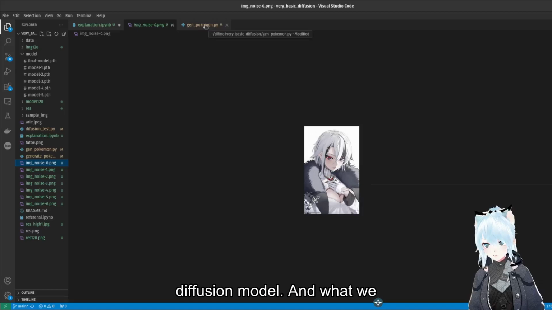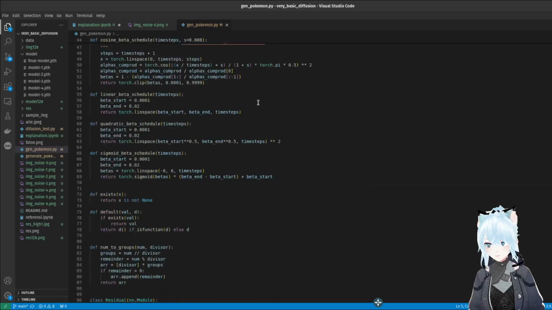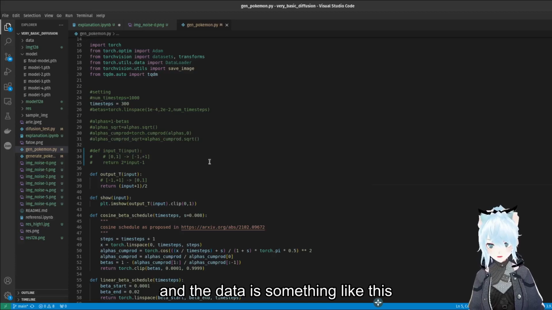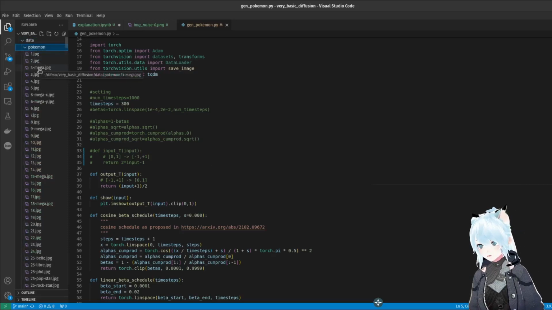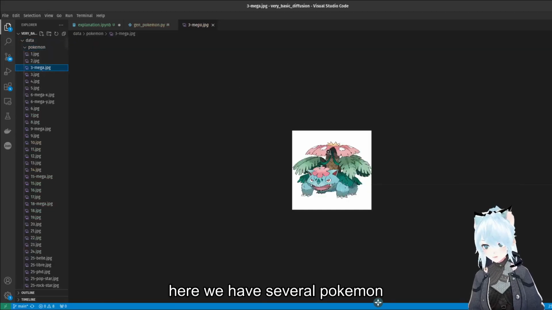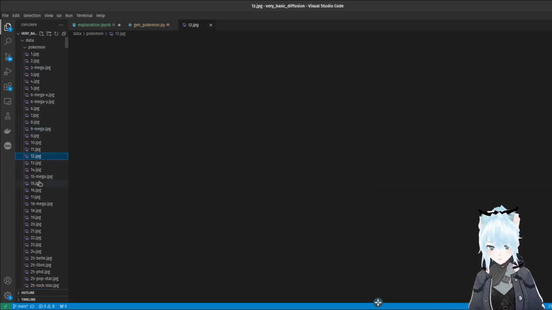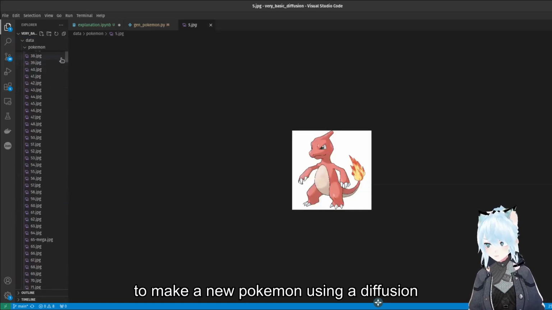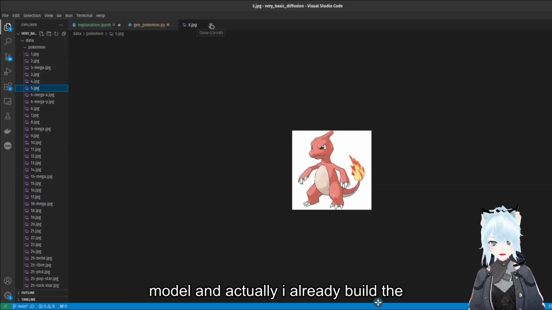And what we actually do in here is we will try to generate a Pokemon, and the data is something like this. Here we have several Pokemon, and from these images we will try to make a new Pokemon using a diffusion model.